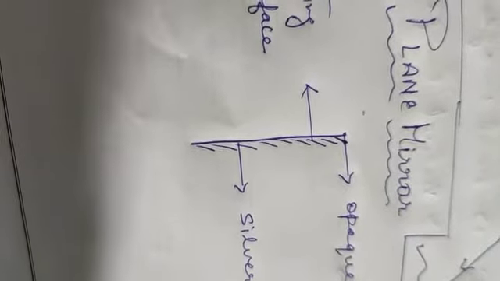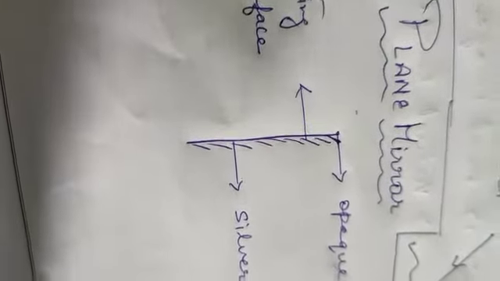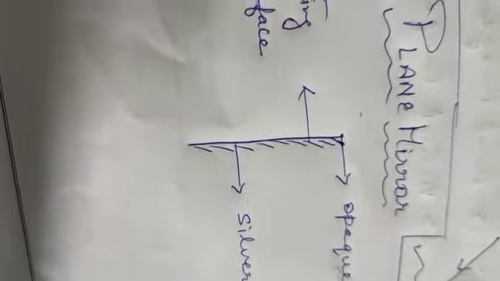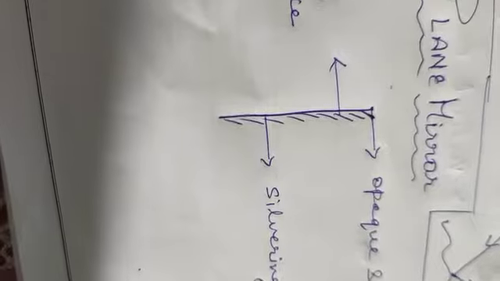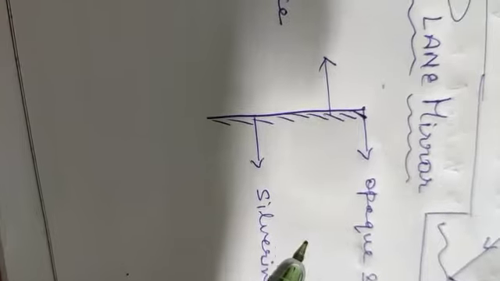A plane mirror is formed by silvering or polishing one side. Did you notice, children? The backside of the plane mirror is silver color polished. Why is the backside of the plane mirror silver color polished? Do you ever think about this? Because one side of a thin plane glass plate is silver polished, so that the light rays which fall on the mirror won't pass through to the other side.